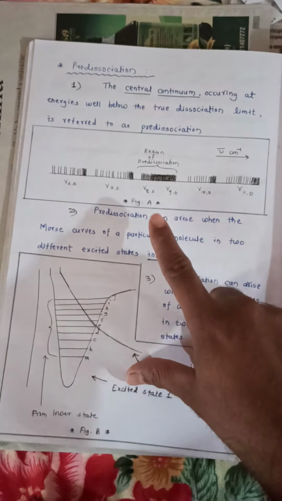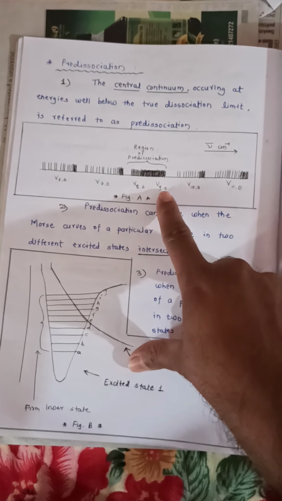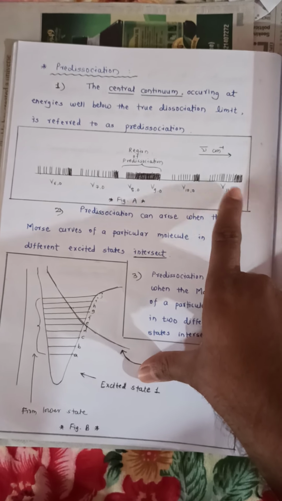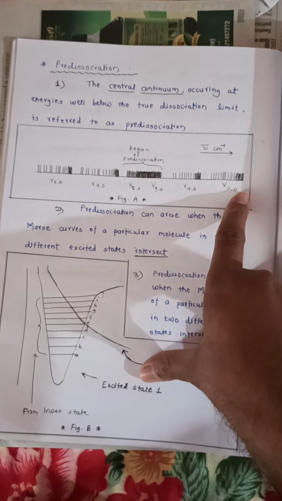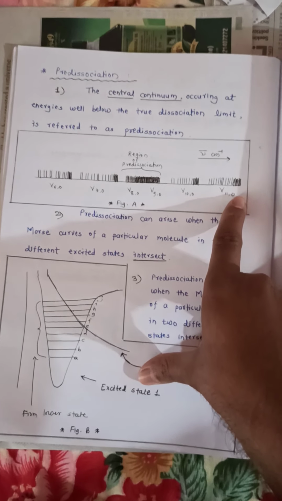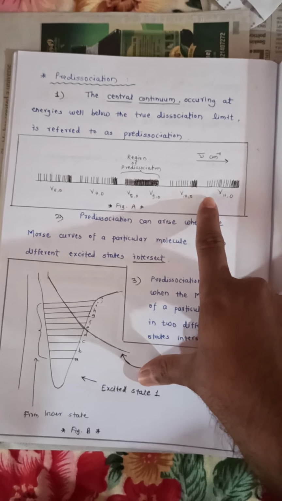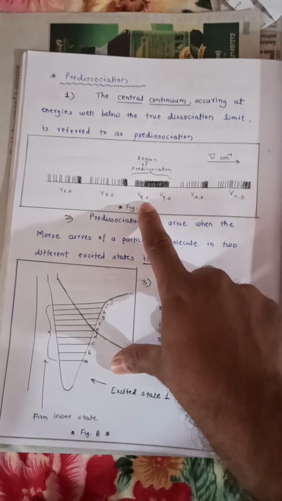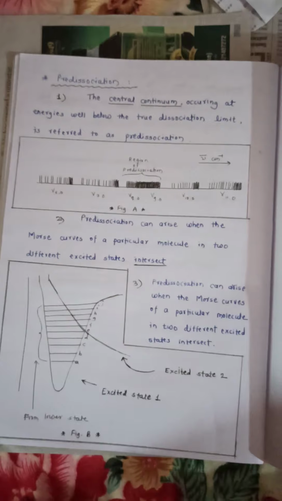Now, if we consider figure A, this is a vibration electronic spectrum. In this case, that V11 represents a continuum. So when a molecule dissociates, we get a continuum. We have learned it in the Franck-Condon principle. Now, before that dissociation limit, the molecule can dissociate. That region is called the region of pre-dissociation.